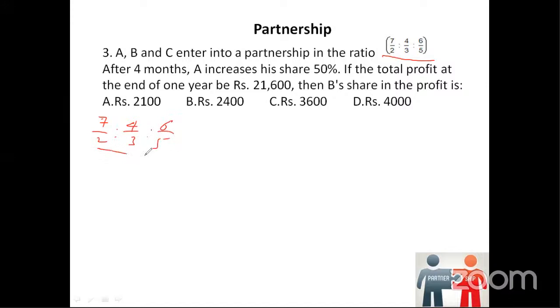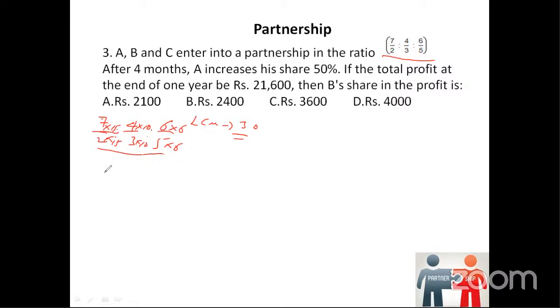Now, if you observe the denominators, they are 2, 3, 5. So the LCM will be 30 for 2, 3, 5. 2 will become 30 when I multiply it with 15, so I have to multiply the numerator also with 15. Same way, 3 will become 30 when I multiply with 10, so the numerator is also multiplied by 10. 5 will become 30 when I multiply with 6, same way the numerator also by 6.